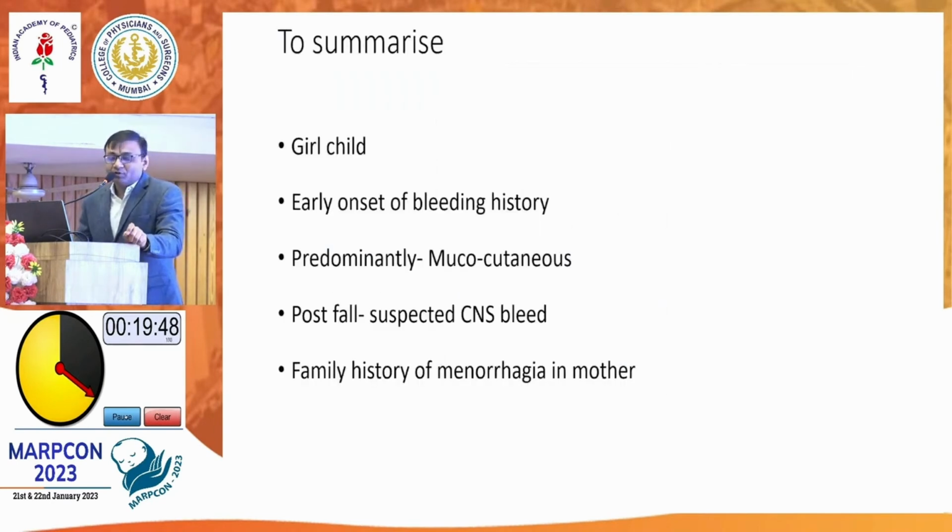To summarize, our patient was a girl child. She had early onset of bleeding in infancy. Predominantly it was a mucocutaneous bleed, although post-fall there was a suspected CNS bleed, and there was a family history of menorrhagia.